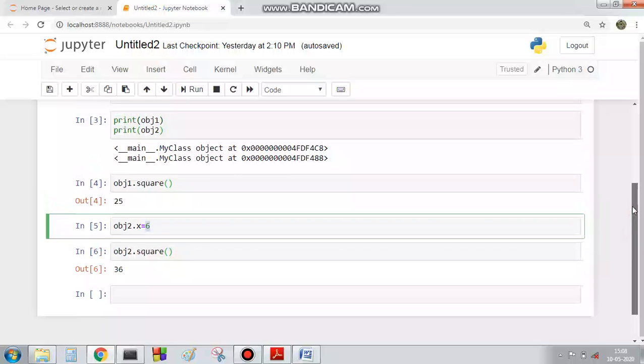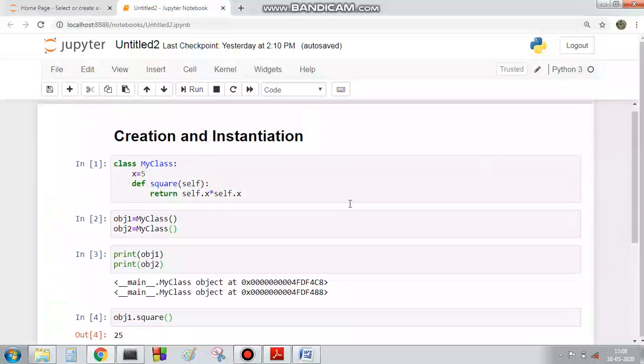So in both cases, the creation of object 1 or object 2 out of this myClass is known as instantiation. That means objects are instantiated from a class. So object 1 and object 2 are instantiated from a class.